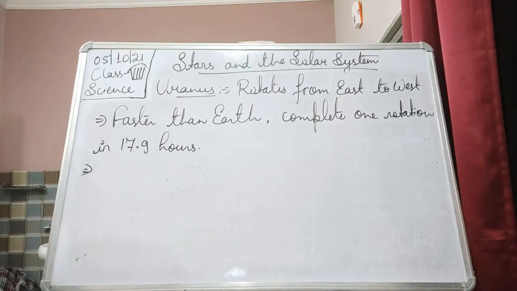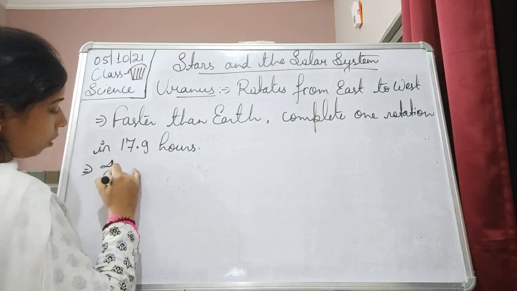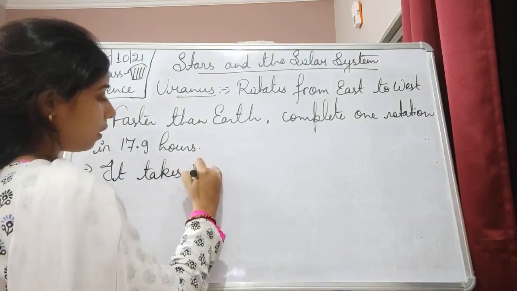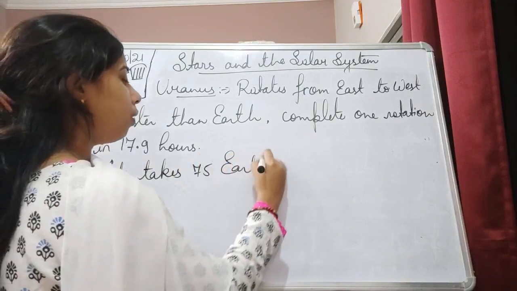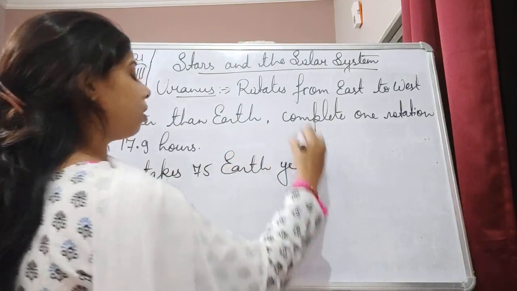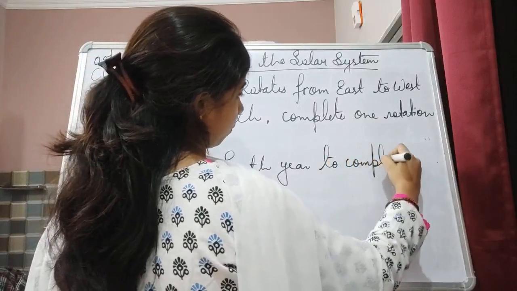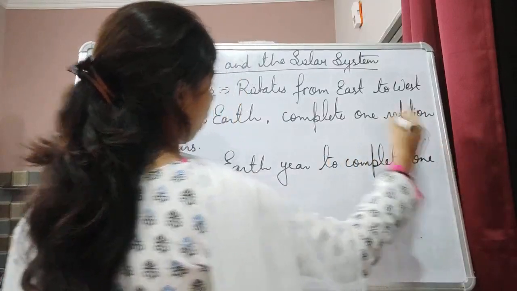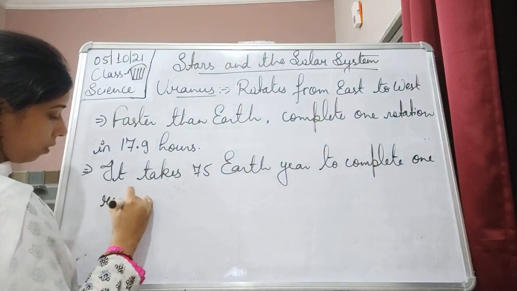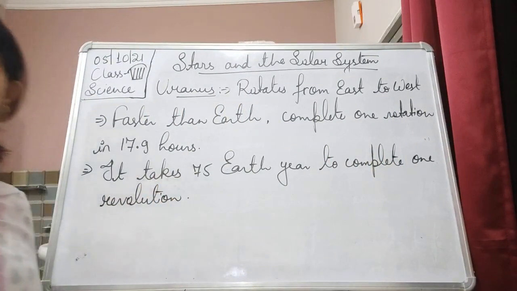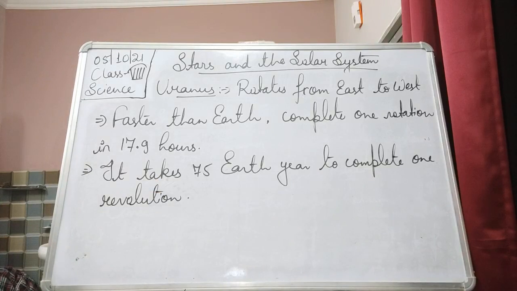Period of revolution: it takes 75 Earth years to complete one revolution.